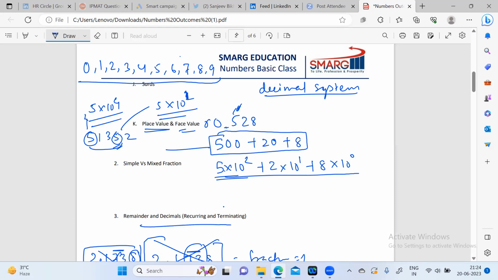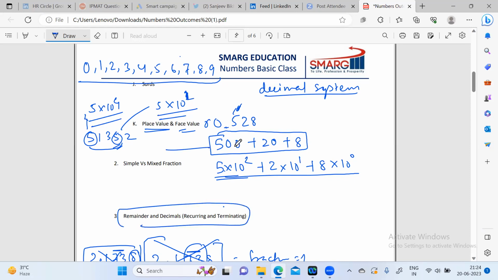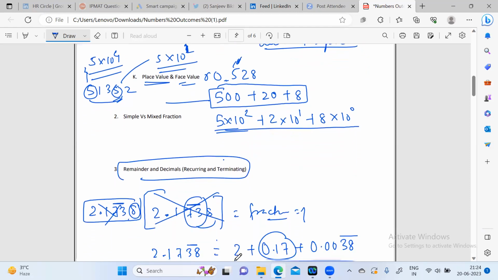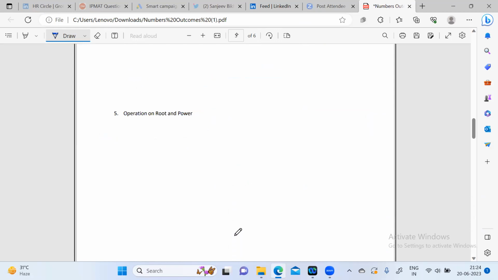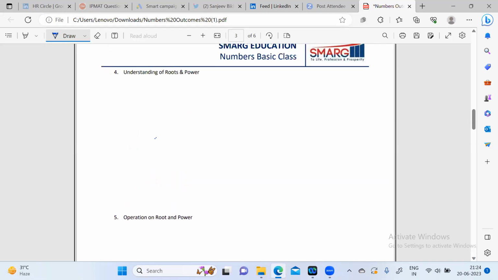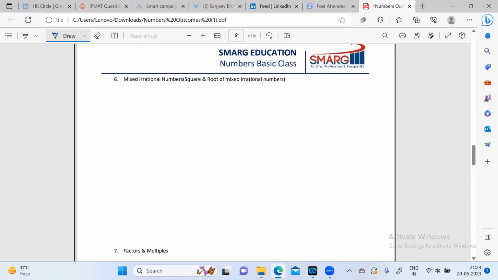Okay, so this we have already covered. Operations and roots and powers, we have explained on the basic level.